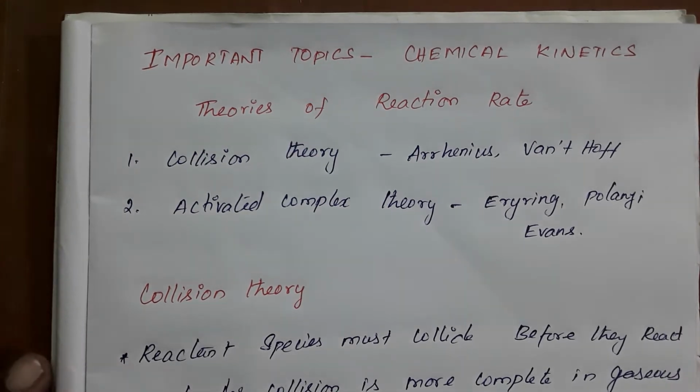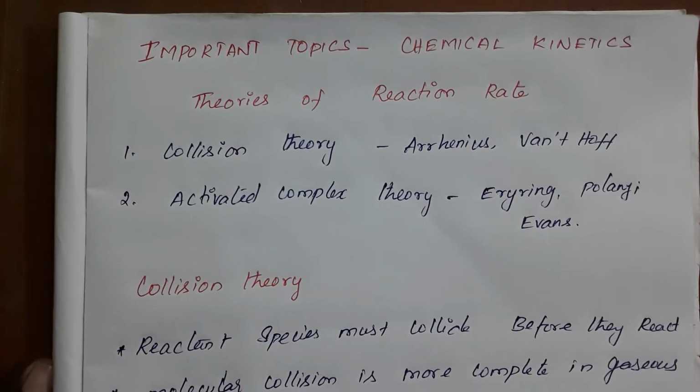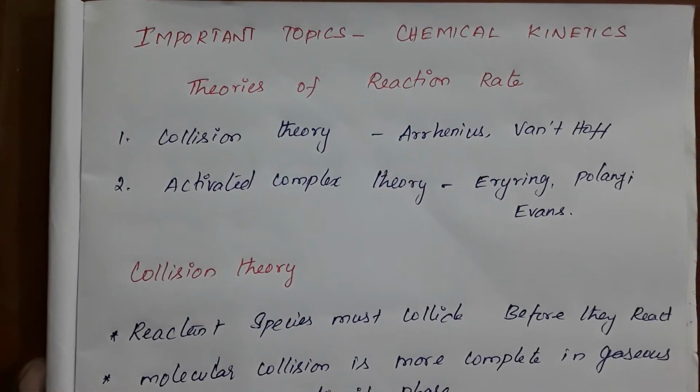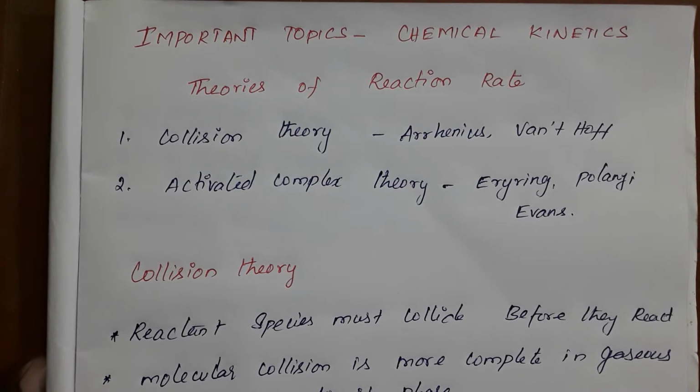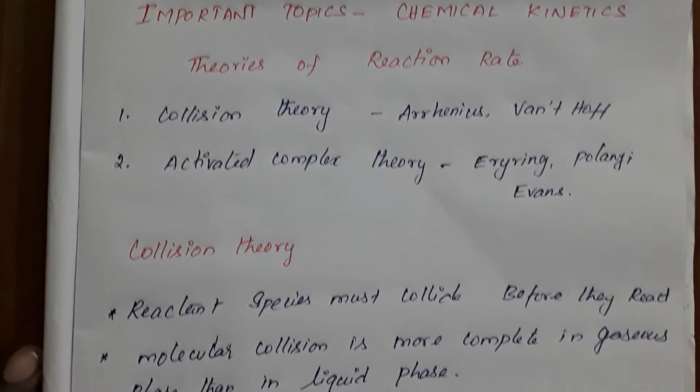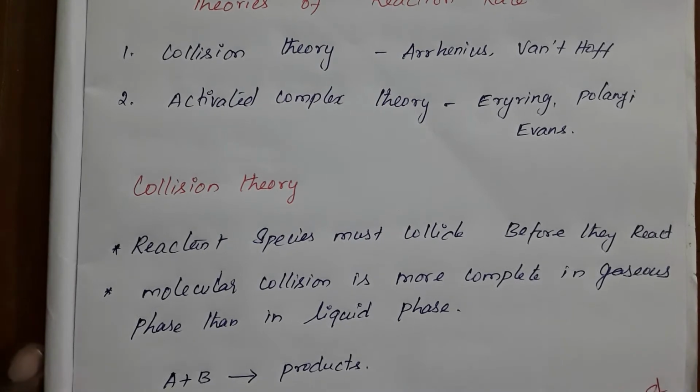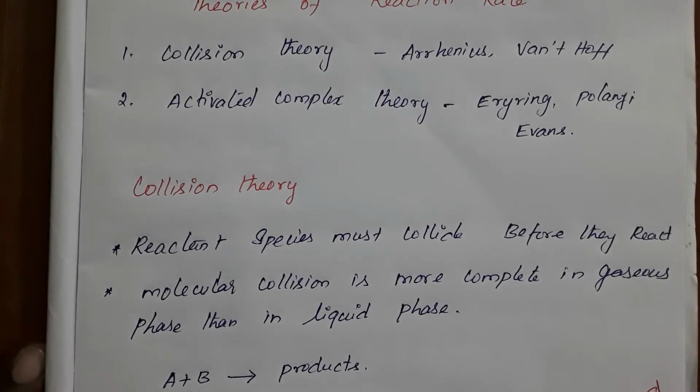Hi dear students, now we are going to see an elaborate topic, that is chemical kinetics, theories of reaction rates. Actually we have two theories of reaction rate. One is collision theory, that was given by Arrhenius and Van 't Hoff, and the second one is activated complex formation theory, given by Irving and Evans.